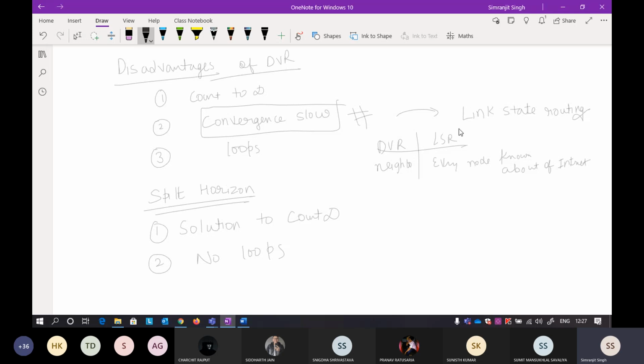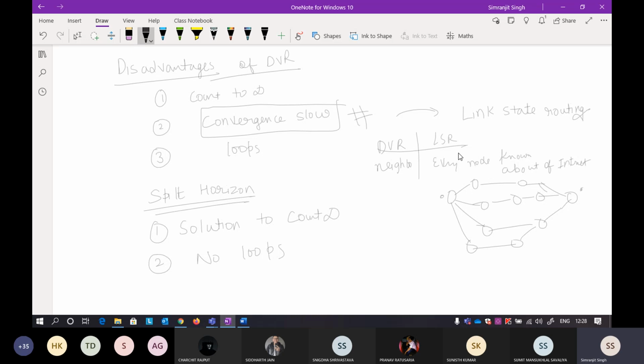Due to link state routing, if a router has the information of all the available paths to reach a particular destination on the internet, it can easily figure out an algorithm to find the shortest distance between these two nodes. That is why LSR is employed here.